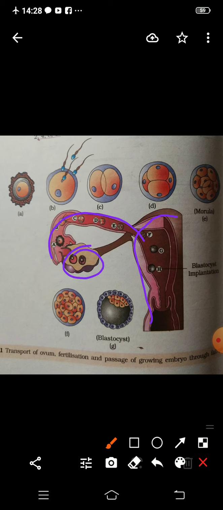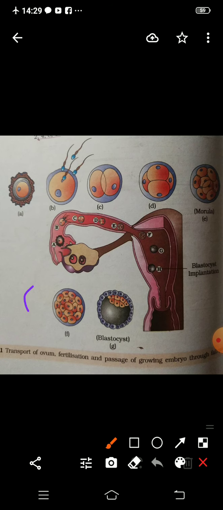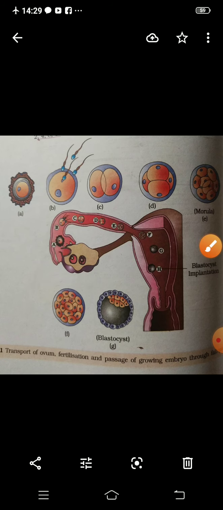So this whole structure will tell you what happens after fertilization. It is the complete journey of the zygote, how it starts dividing. The first division of the zygote is basically known as cleavage. We do not call it division, we call it cleavage. So the mitotic division starts as the zygote moves through the isthmus of the oviduct, and it is called cleavage.